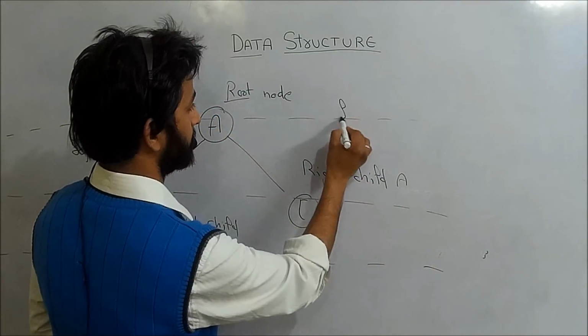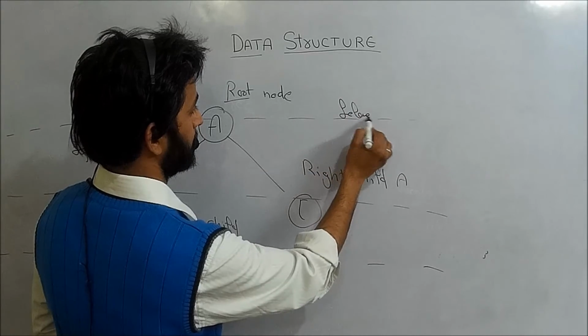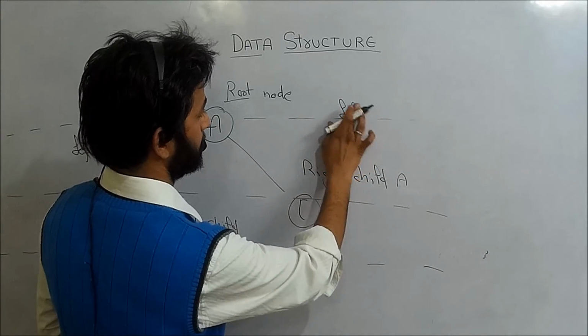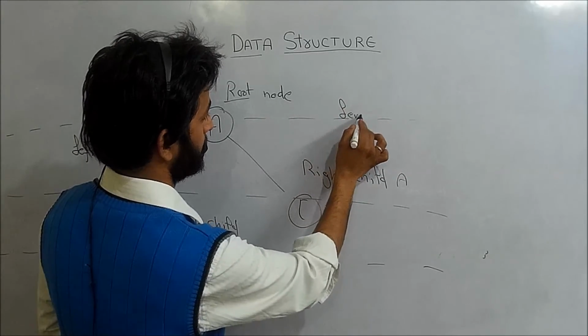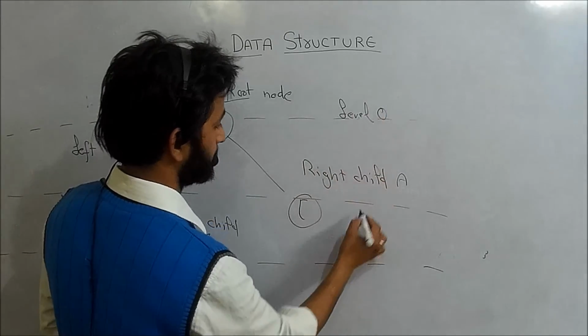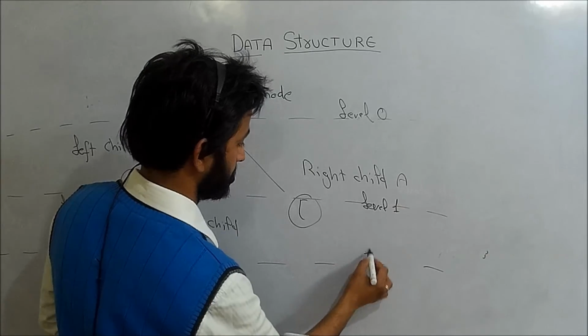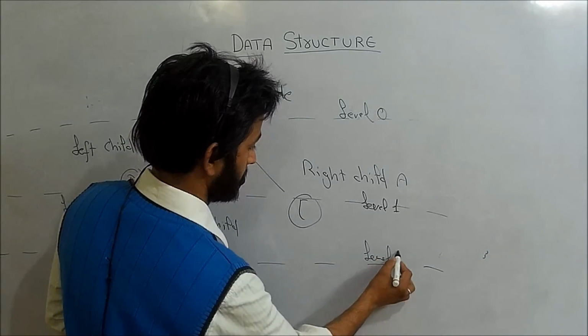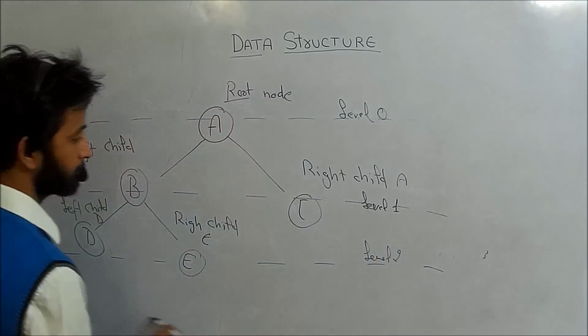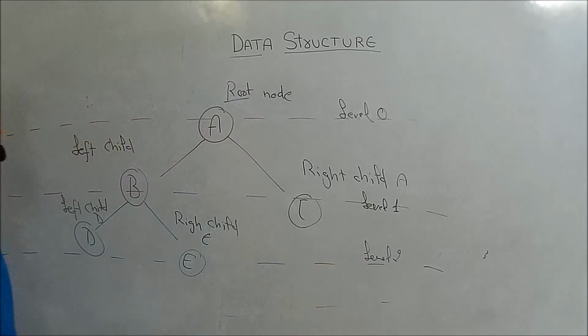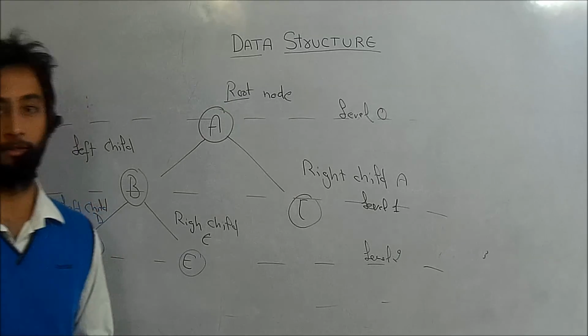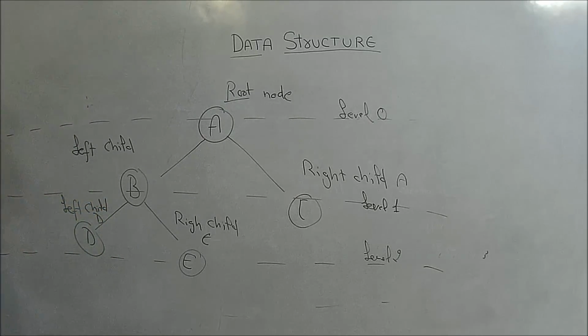So we can say level 0, level 1, level 2, and so on. Okay, so after that we will study the operations on binary search tree. Okay.